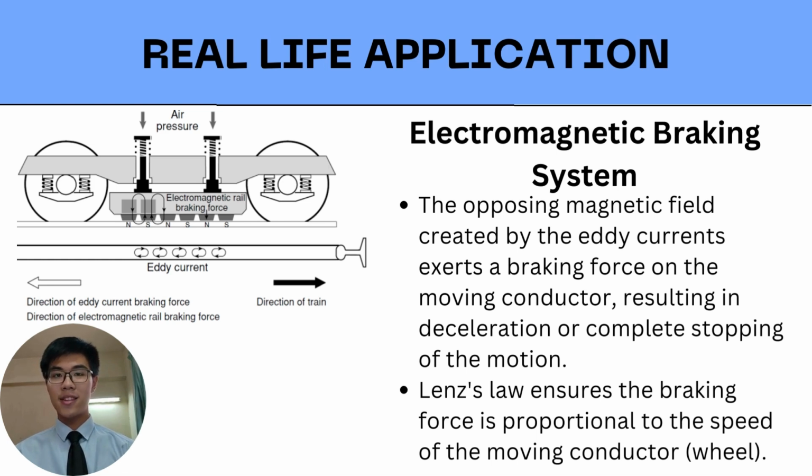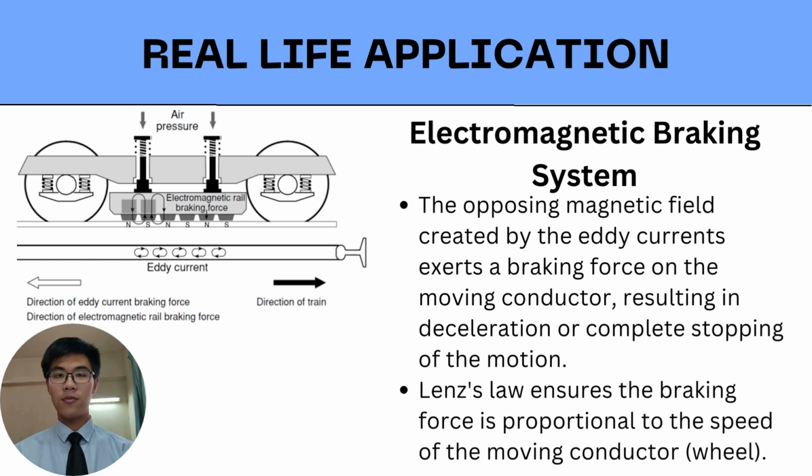Last but not least, Lenz's law plays a critical role in electromagnetic braking systems that are used widely in trains. In an electromagnetic braking system, a magnetic field is created by a stationary electromagnet or a permanent magnet. When the conductor, which is the braking disc or the rail, moves through this magnetic field, the magnetic flux passing through the conductor will change, inducing eddy currents within the conductor.